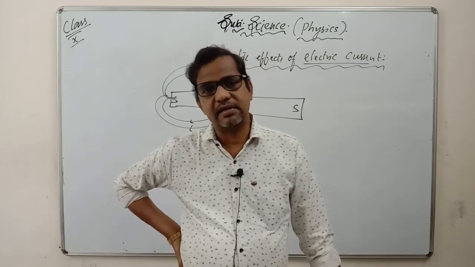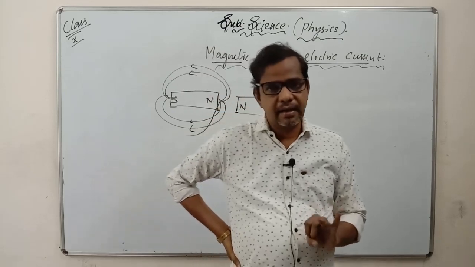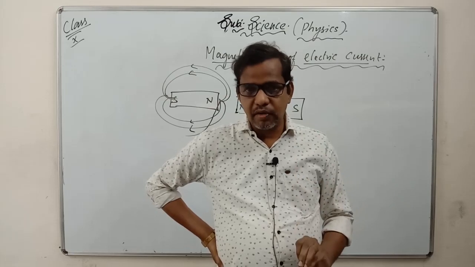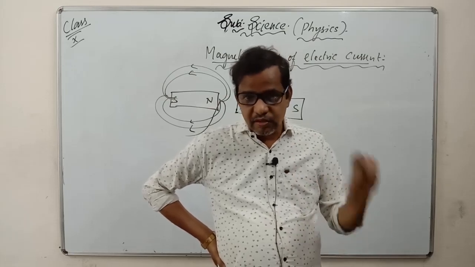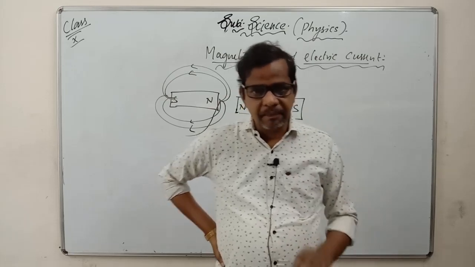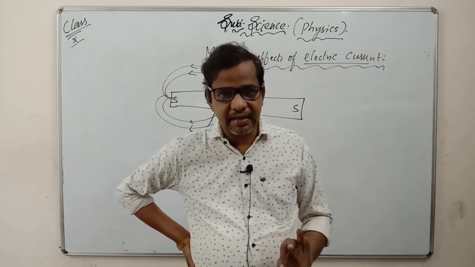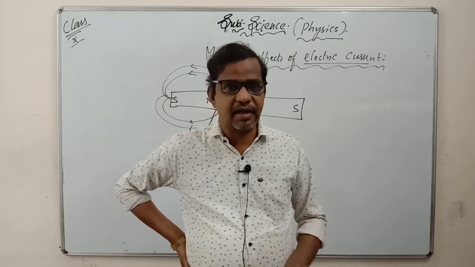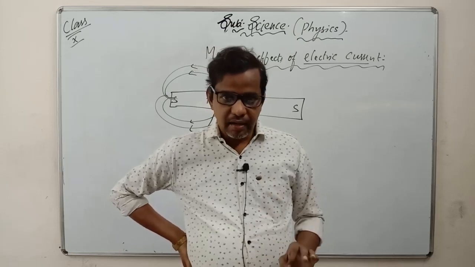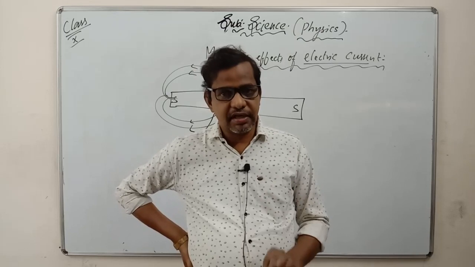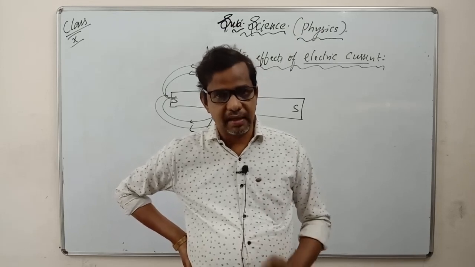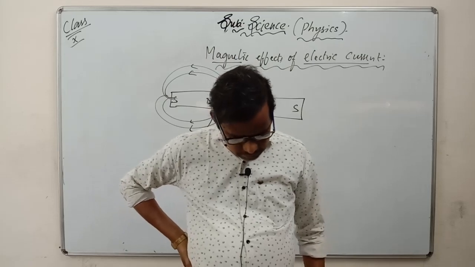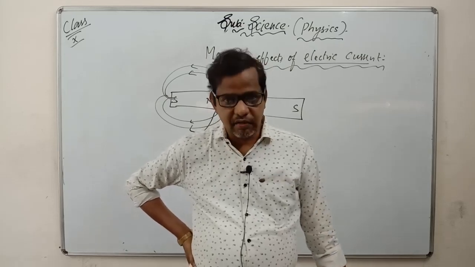So we have three words here: electricity, magnet, and induction. That indicates producing electricity through a magnet. Getting the point? Inducing electricity through a magnet. I told you already how you induce electricity through a magnet, how you start producing electricity through a magnet. I also gave an example.